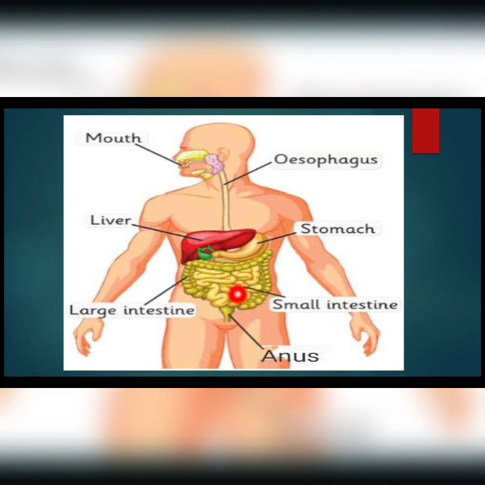The liver also helps in this process, and from the small intestine the food goes into the large intestine, and the undigested part of the food passes out of the body through the anus. So these are the main organs involved in the process of digestion, which are given in the book. Up to here we finished the process of digestion.